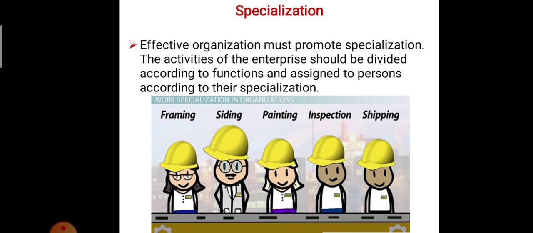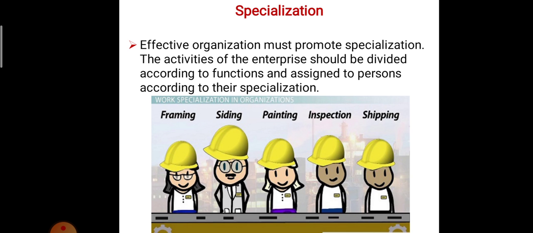Suppose another employee is siding. They do different work compared to the first employee doing farming. Then the third person's work is painting. Then the fourth person's work is inspection of this project or object. Then the last employee is shipping. The figure shows, one by one, the person in the specialization cycle.